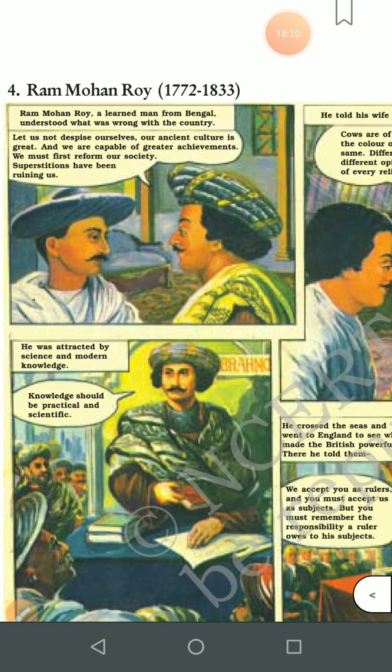Now the fourth part, Raja Ram Mohan Roy. He was again a social reformer and was respected by the people of India. Ram Mohan Roy, a learned man from Bengal. Now children, he was a Bengali fellow. He understood what was wrong with the country. When he started thinking, he came to know that the situation of the country is not good.